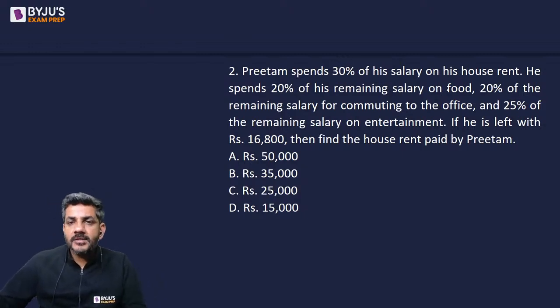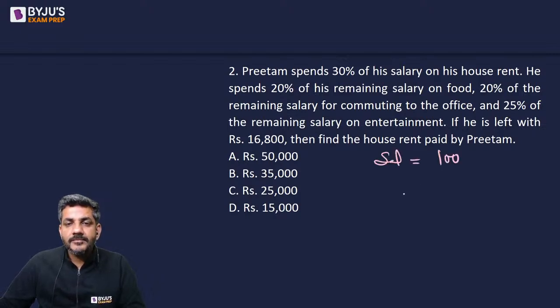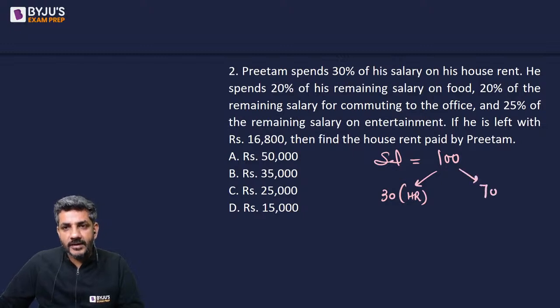Preetham spends 30% of his salary on house rent. So let us say the salary of Preetham is 100 rupees. He spends 30% on house rent. So that means out of this 100, 30 is spent on house rent. So what is remaining is 70. Now he says 20% of this remaining salary is spent on food. So iska 20%, that is 14 rupees, are spent on food. So what is remaining is 56.